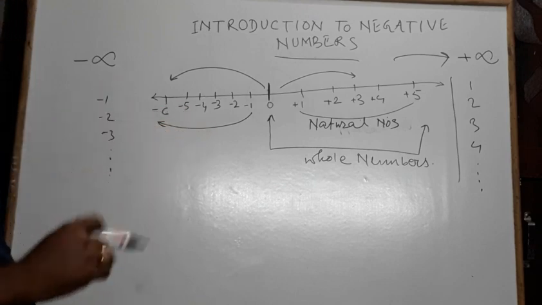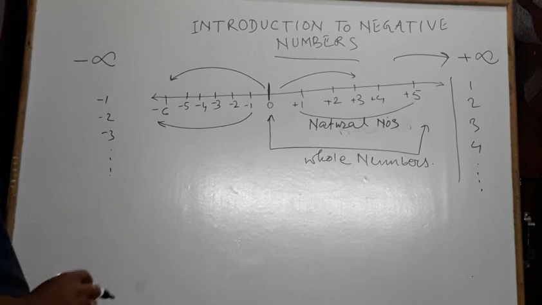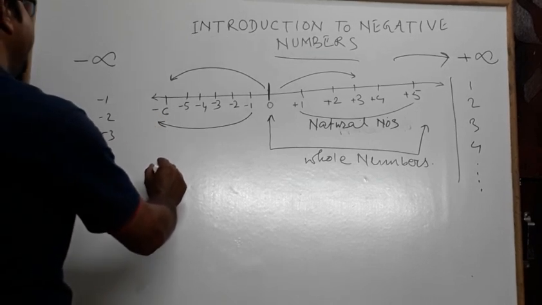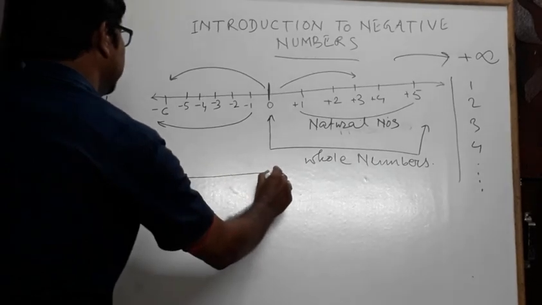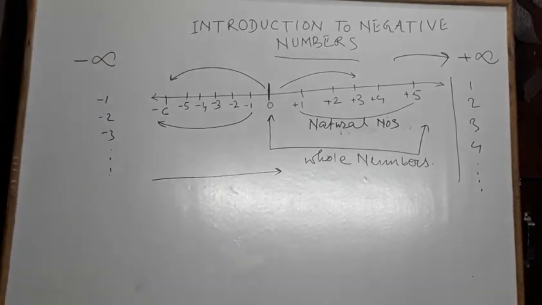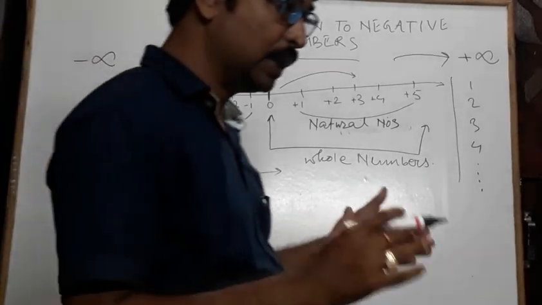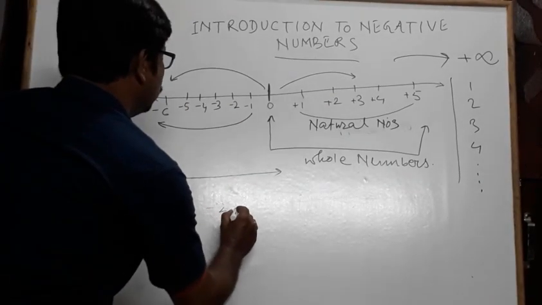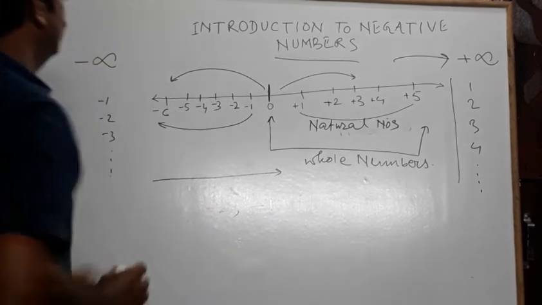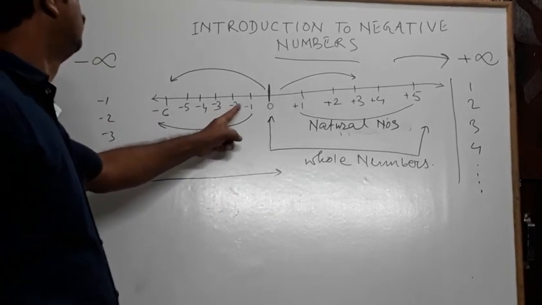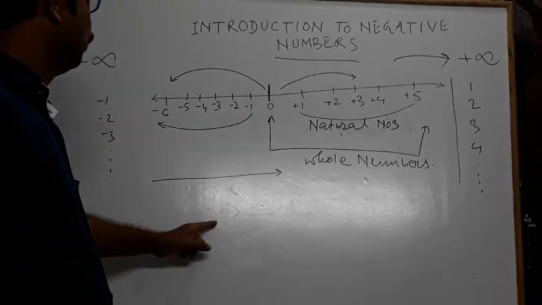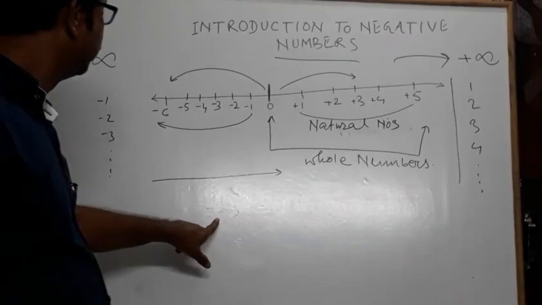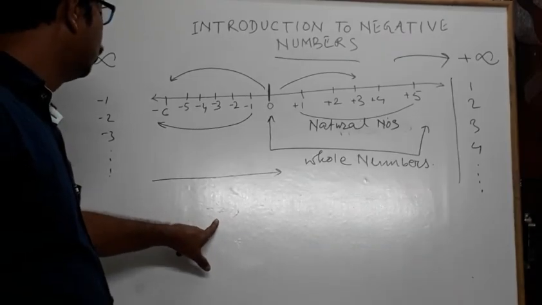One more important thing: when we proceed from left to right, the numbers are being increased. Suppose we go from -2 to -1. Which one is bigger, -2 or -1?